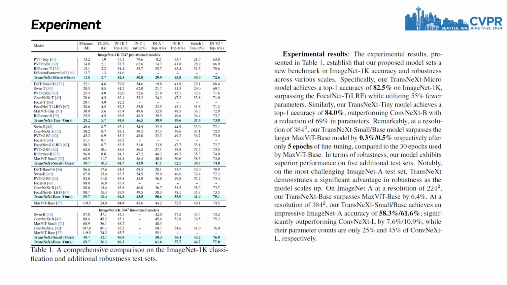Similarly, our TransNeXt Tiny model achieves a top 1 accuracy of 84.0%, outperforming ConvNeXt B with a 69% reduction in parameters. Remarkably, at a resolution of 384 by 384, our TransNeXt small and base models surpass the larger MaxViT base model by 0.3% and 0.5%, respectively, after only 5 epochs of fine-tuning compared to the 30 epochs used by MaxViT base. In terms of robustness, our model shows superior performance on 5 additional test sets.